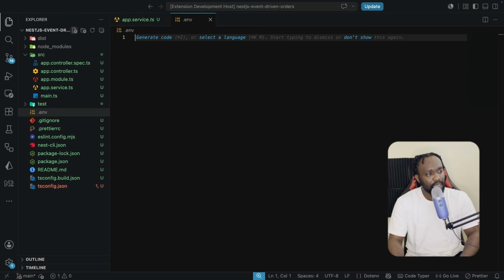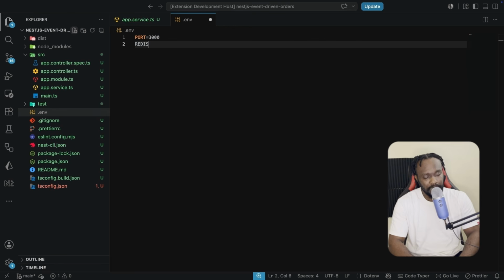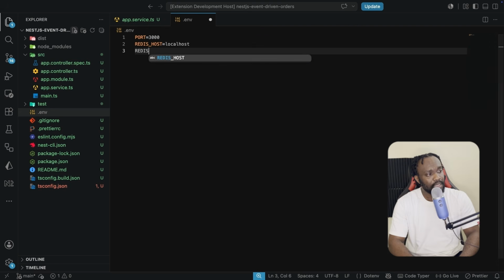And in here, we're going to have the PORT, which is going to be 3000. We're also going to have the REDIS_HOST, and this is going to be equal to localhost. And lastly, we're going to have the REDIS_PORT, and the REDIS_PORT is going to be equal to 6379. So let's go ahead and have this here.